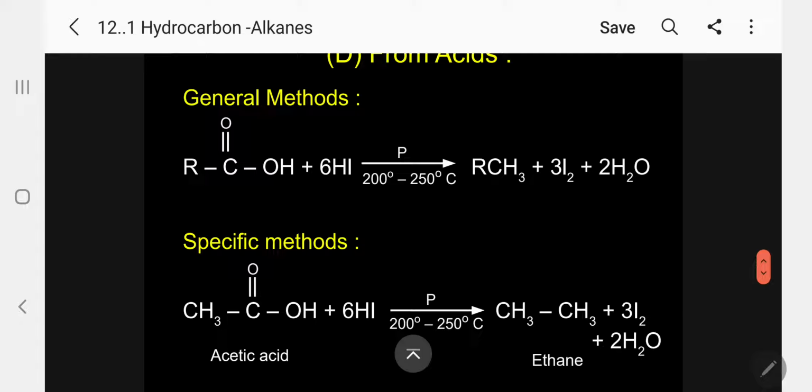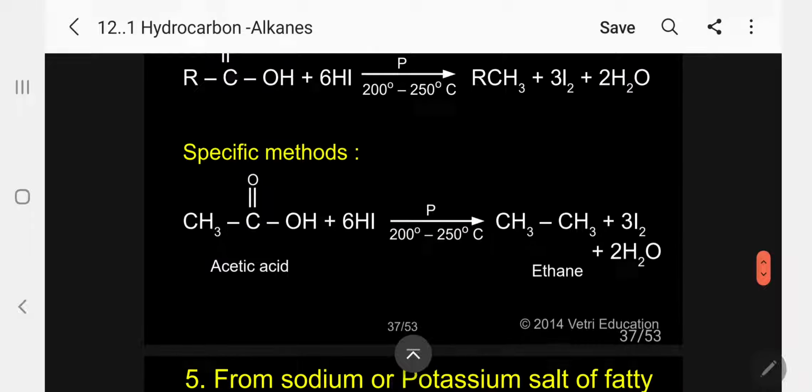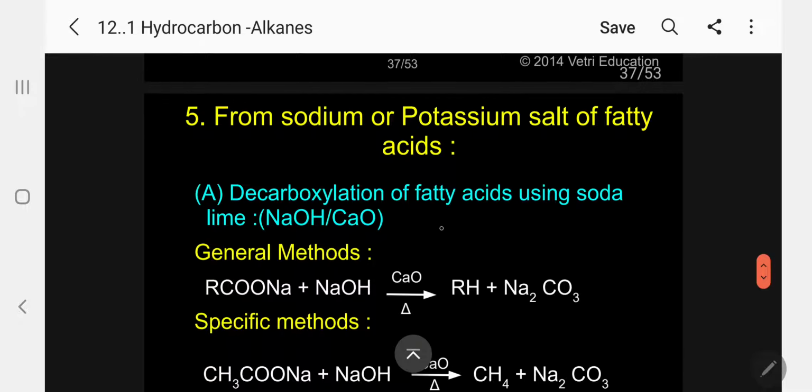It undergoes reduction, meaning this reduces RCOOH to RCH3. So the 2 O will come out in the form of water, giving the corresponding RCH3. A simple example: acetic acid gives ethane as the product, with iodine and water. Kindly follow. Again the condition is red phosphorus and HI, but the temperature is slightly high here.